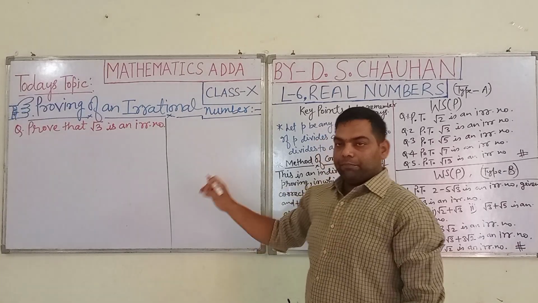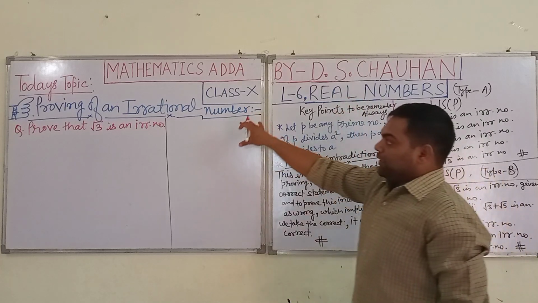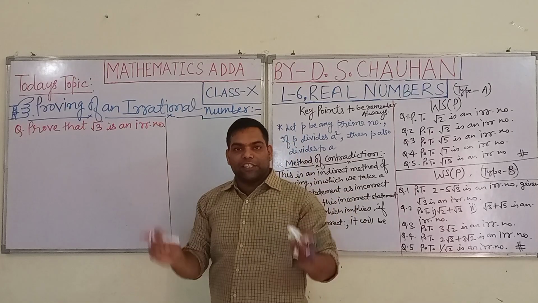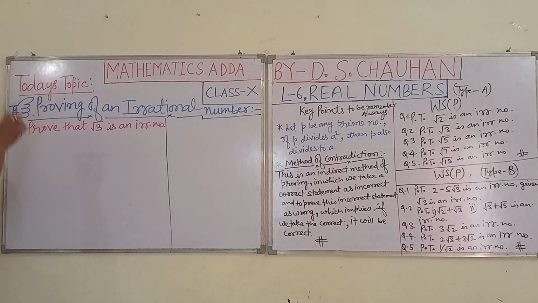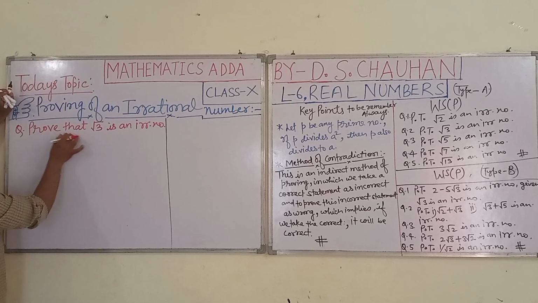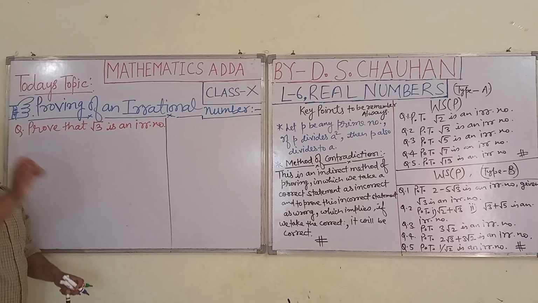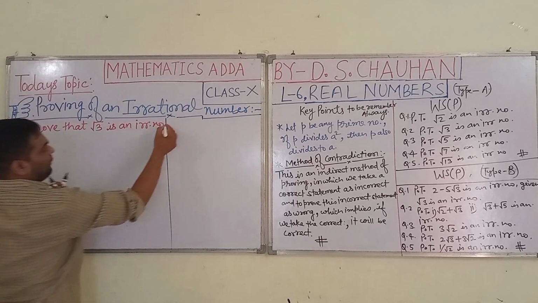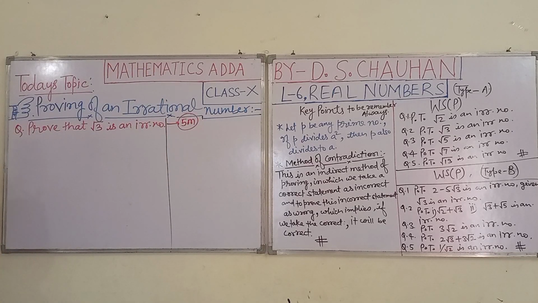Students, today I am providing you the last lecture of chapter Real Numbers, which is proving irrational numbers. Now you are at a stage where you are very familiar with irrational numbers. Today you are going to get the proof of an irrational number. The question is, prove that root 3 is an irrational number. Such a question always comes in the board exam, internal as well as board exam, as a long answer type for 5 marks. All of you try to understand the proof easily.